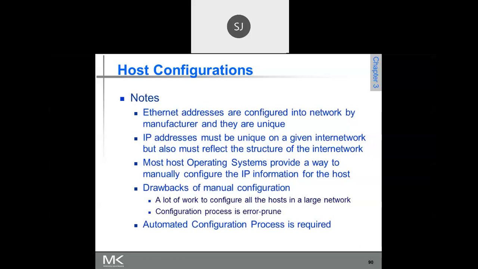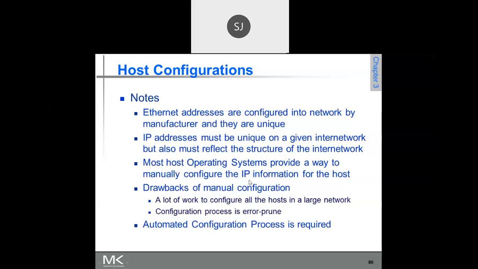In the command prompt, what should you type? ipconfig. If you type ipconfig, you will get the IP address of a machine. Even the physical address can be obtained there only.